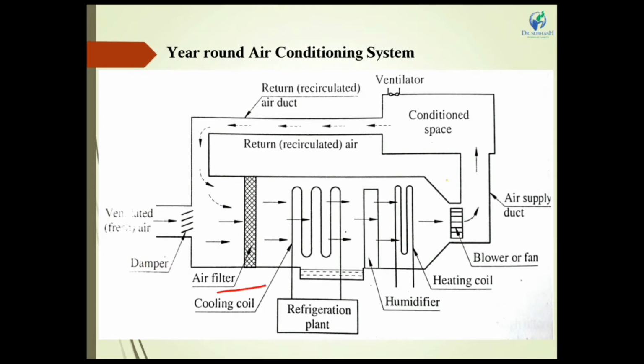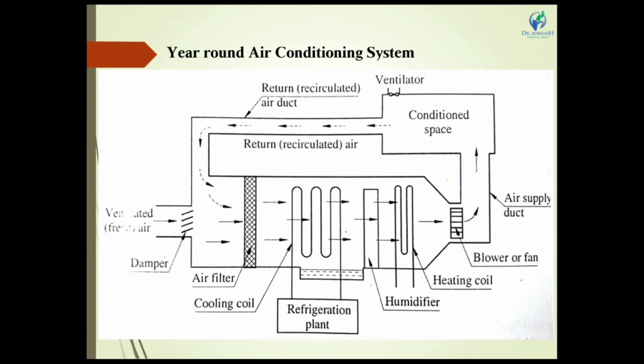Then after that the cooling coil for cooling purposes. Then the humidifier to enter moisture or vapor particles inside the room to balance the room humidity. Then the heating coil, which gives heating inside the room. Then the blower or fan, which circulates the air from the whole system to the conditioning space. All the components are available in this system.